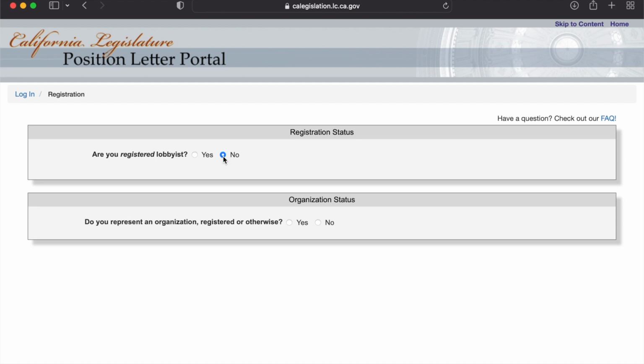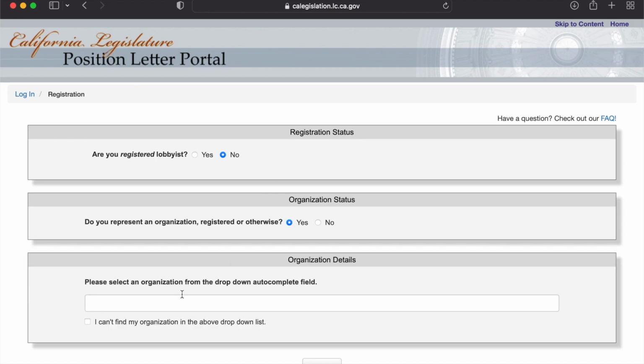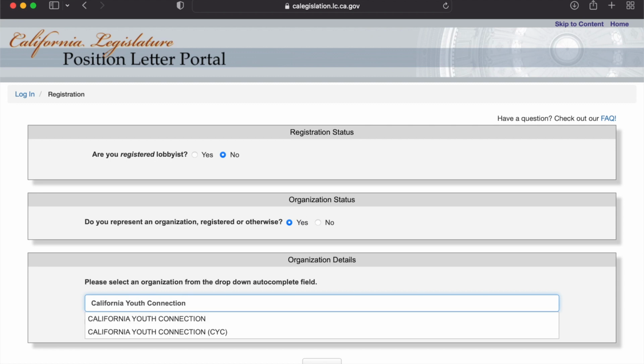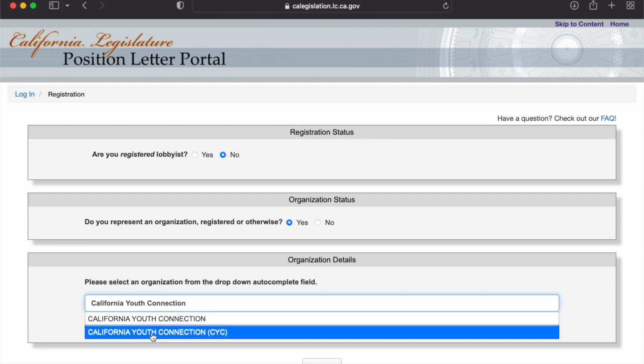The second prompt question asks if you represent an organization, registered or otherwise. As a CYC member or staff member, you are registering on behalf of an organization, and CYC is registered in the portal, so please select Yes. Once you select Yes, you will be asked a third prompt question to select your organization. Please feel free to type out California Youth Connection, and you will see two options available. Feel free to pick either one. There is no wrong answer between the two names.